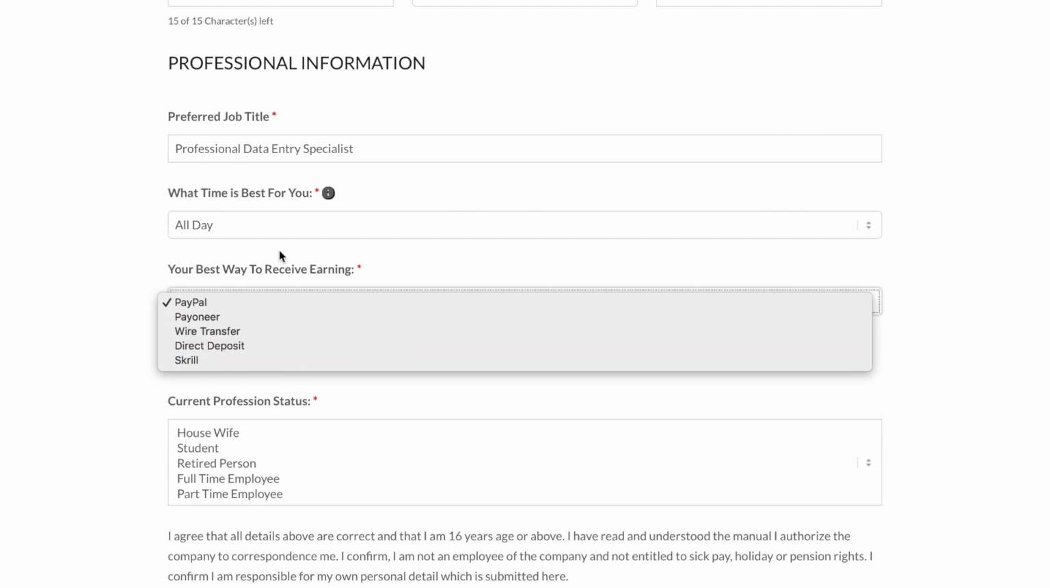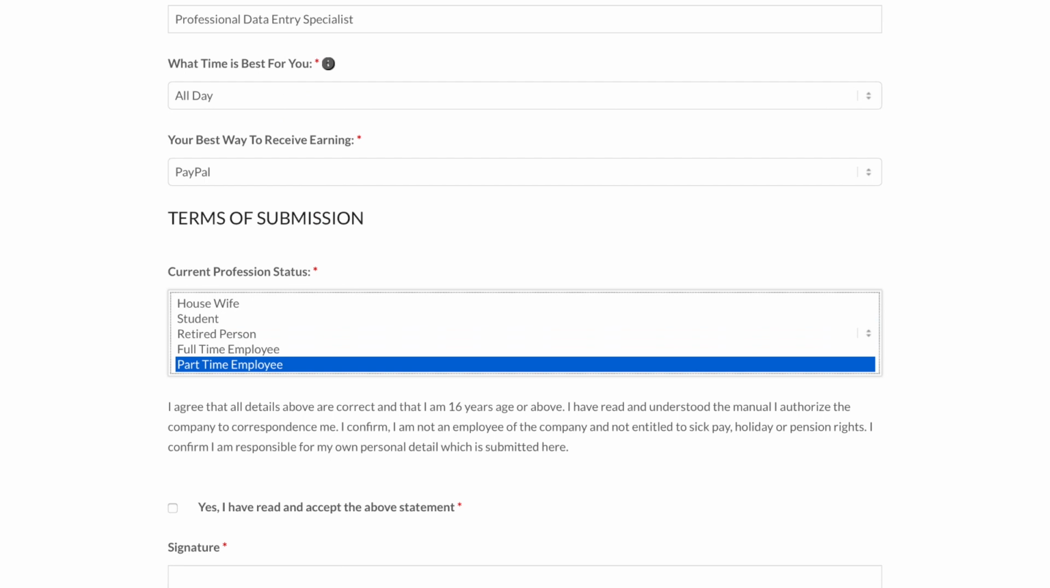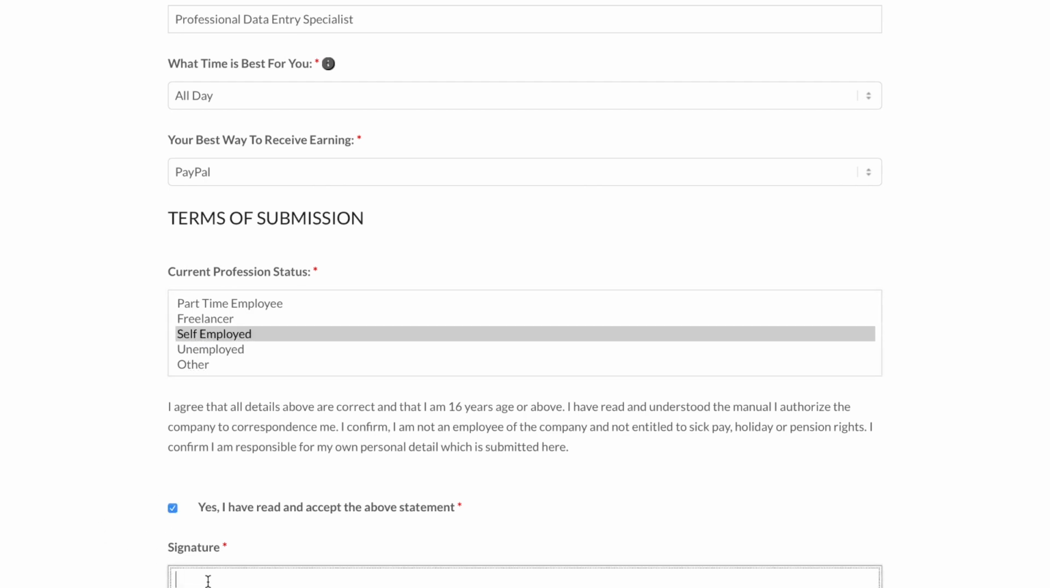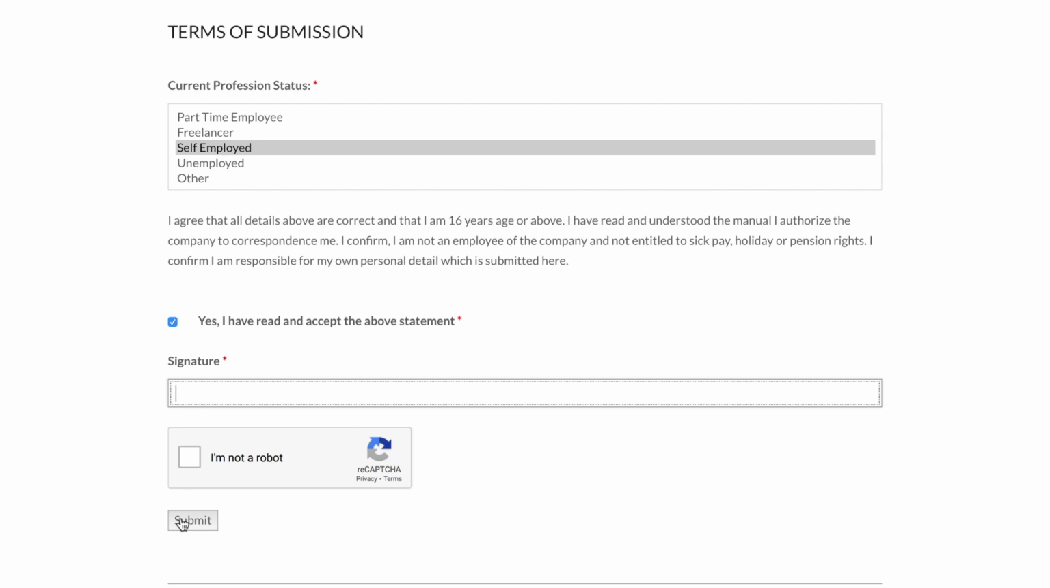Now when you scroll down below, you can choose your current professional status. So in my case, I just select self-employed, and once you fill out all the details, you then proceed and click yes, I have read and accept the above statement. And also, don't forget your signature. Just put in your full name right here and click on I'm not a robot. And after that, just click on the submit button. It's as simple as that.